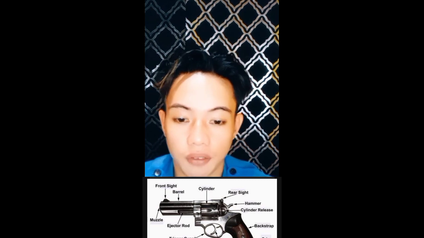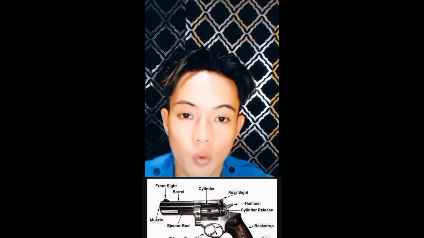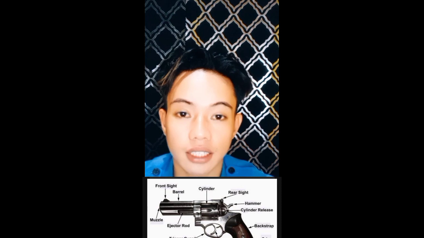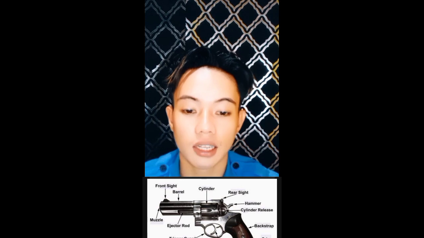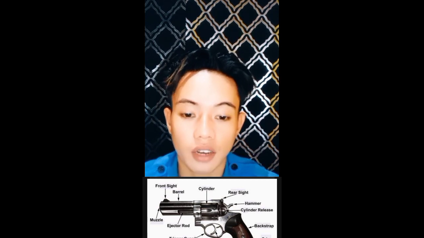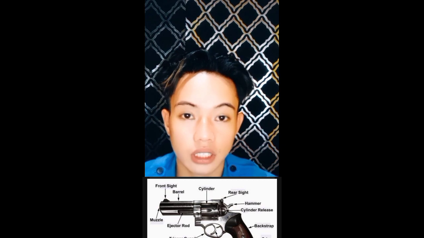Next is the front sight. A front sight is used to align the forward section of the weapon with the rear sighting device. Next is the muzzle. A muzzle helps control the recoil and the rising of the barrel that normally occur during firing. Last is the ejector rod. The ejector rod is used to eject fired cartridge cases from the cylinder. Now let's move to the advantages and disadvantages of the revolver.